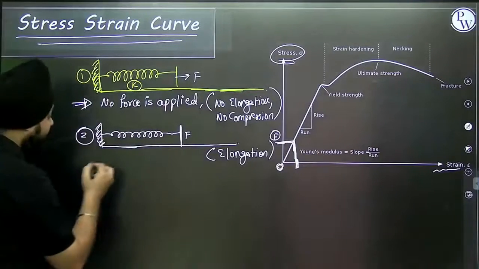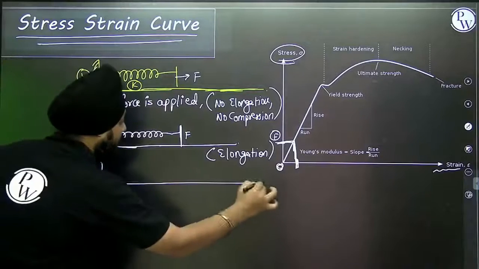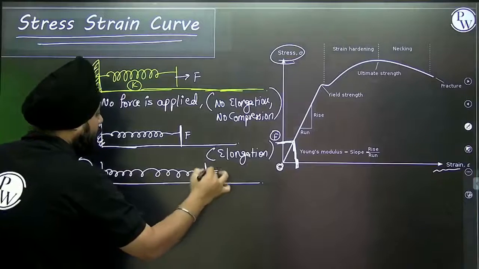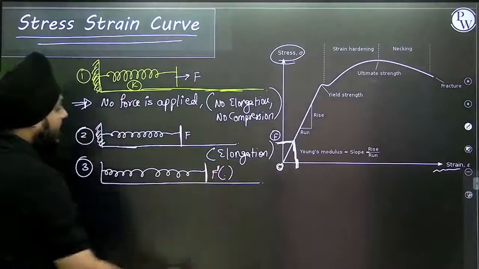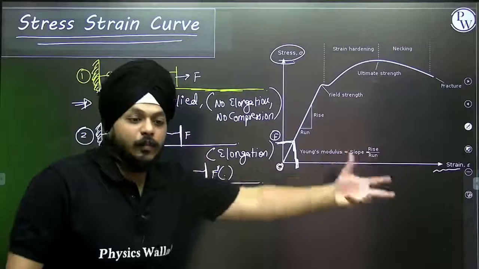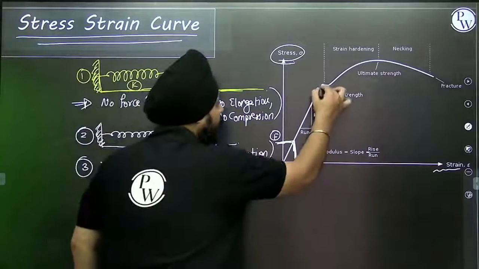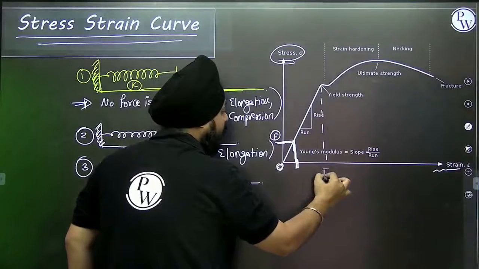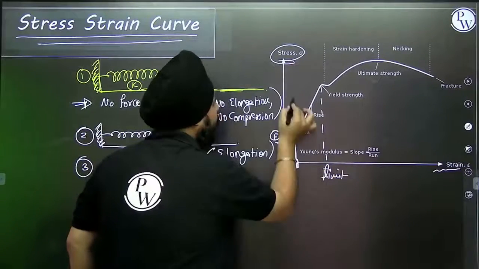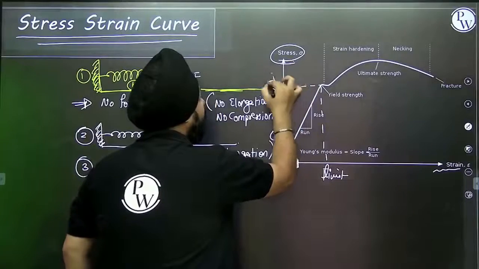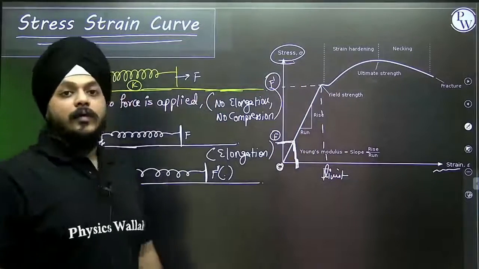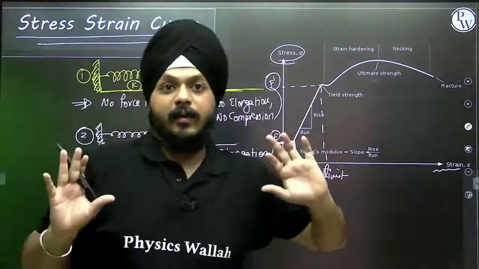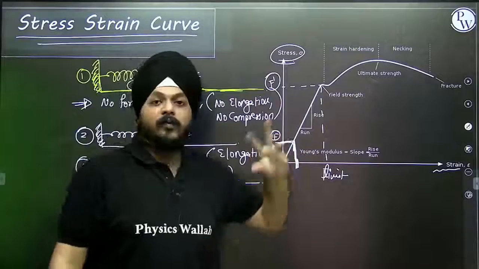Now I am increasing the value of F again, then we have more elongation. Suppose this is a new value of strain, that is its limit, and this is a new value of F dash. This is a limit up to which I can apply the F. It doesn't mean that the external force is bounded.